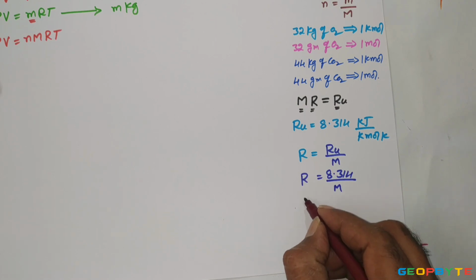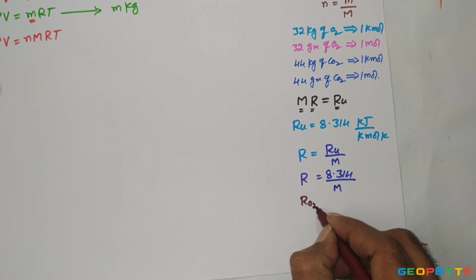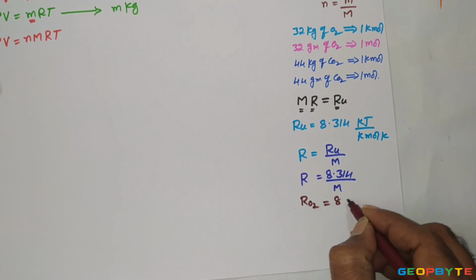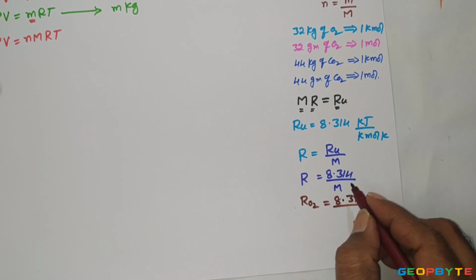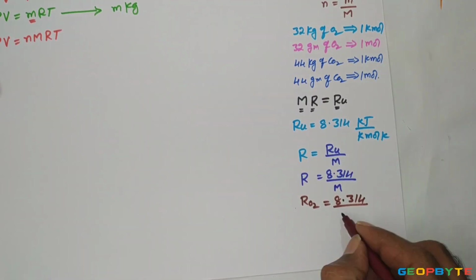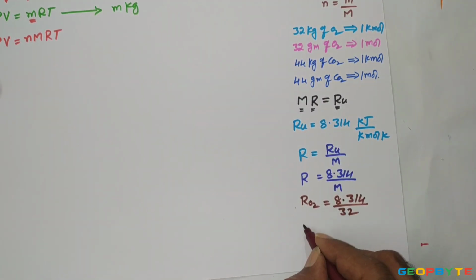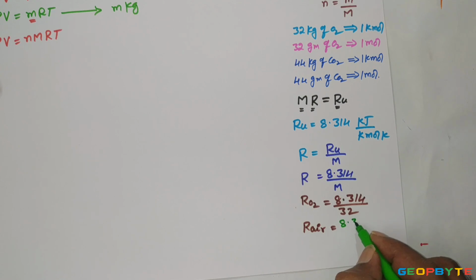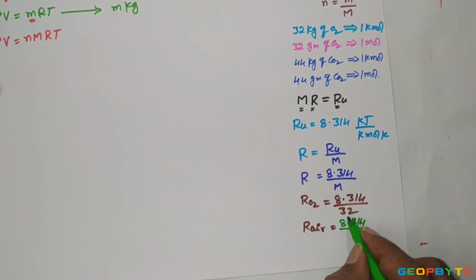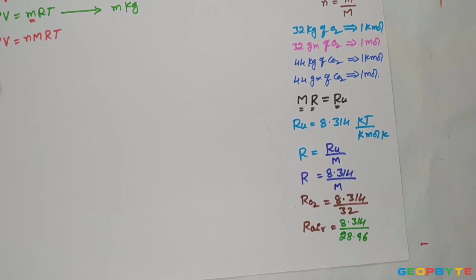Gas constant for oxygen equals 8.314 divided by the molar mass of oxygen, which is 32. Similarly, R for atmospheric air is 8.314, the standard value irrespective of the gas, divided by the molecular weight of air, taken as 28.96. That is how you can find the characteristic gas constant.